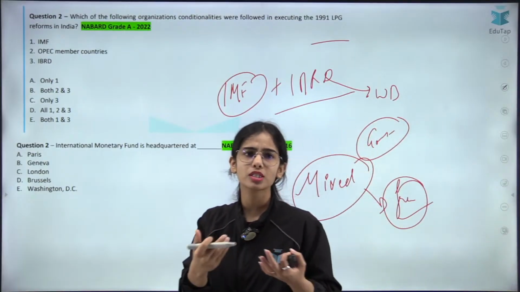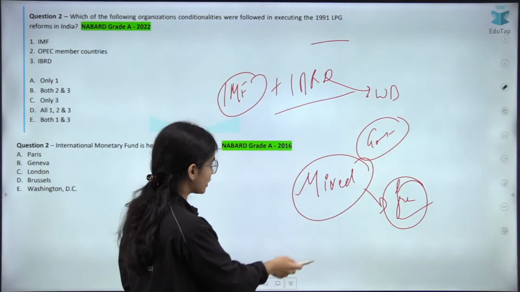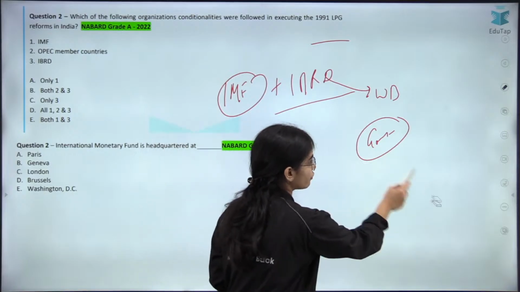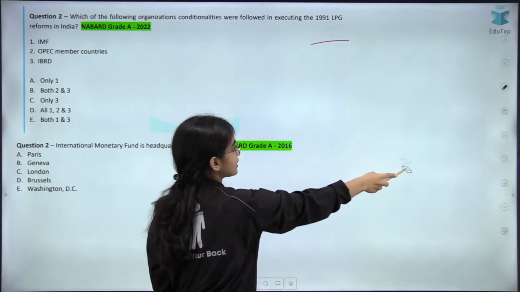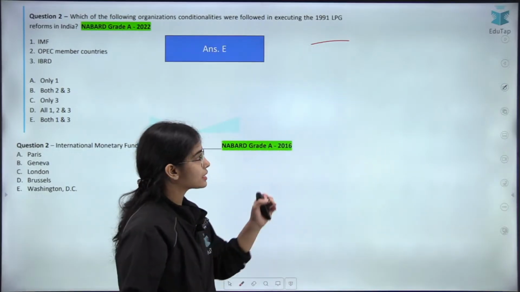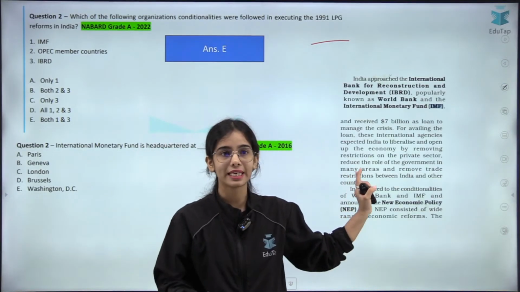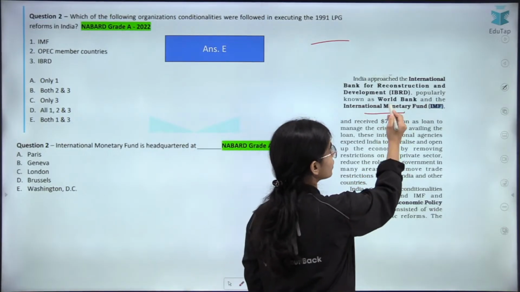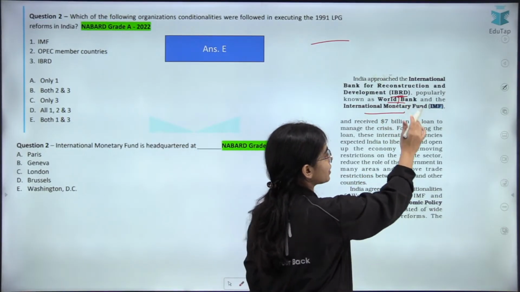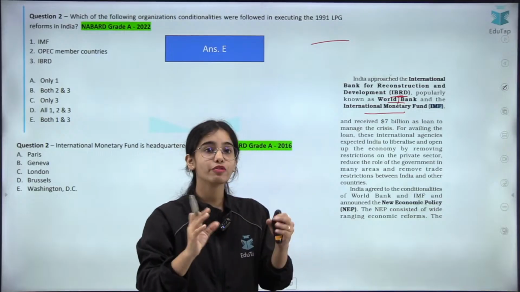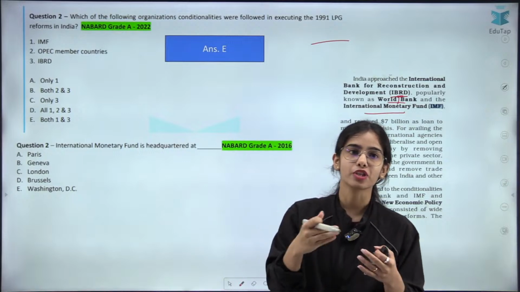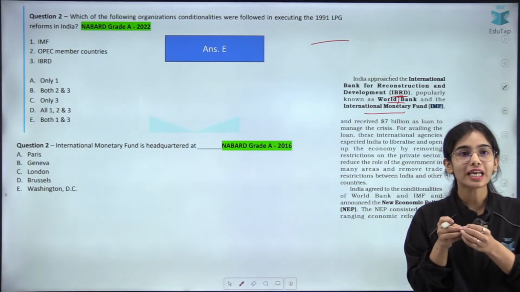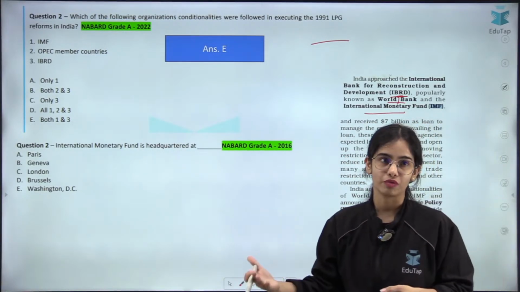So the IMF and IBRD together imposed some conditionalities so that we can give more freedom to the industries and reduce the licensing raj in our country. As you can see, this is from the NCERT, that the IMF and the World Bank, at that time known as IBRD, together imposed the conditionalities so that we have liberalization, privatization, globalization, so that we can open up our economy for the growth of the country.